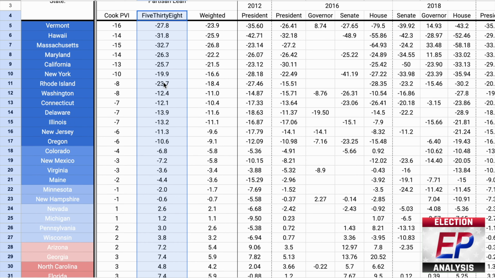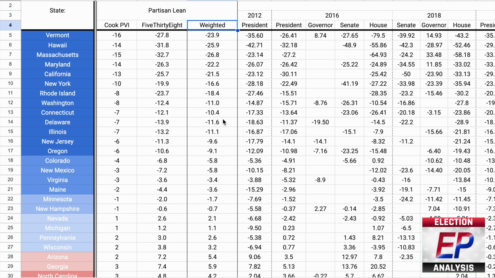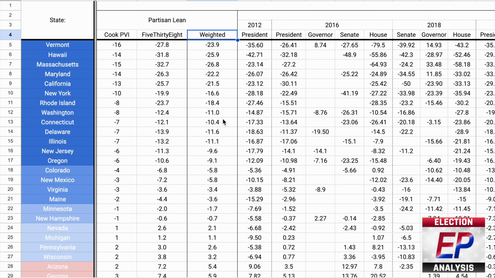They define partisan lean as the average margin difference between how a state votes and how the country votes overall. For example, if a state has a 538 partisan lean of R plus 5, that means it is 5 percentage points more Republican leaning than the nation as a whole. Put another way, in an election that is tied exactly nationally, they would expect Republicans to win that state by 5 points. Now, those 2 scores are then combined, weighted, and normalized in this column.